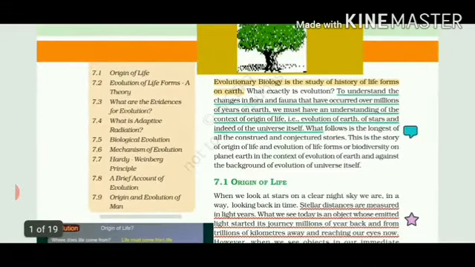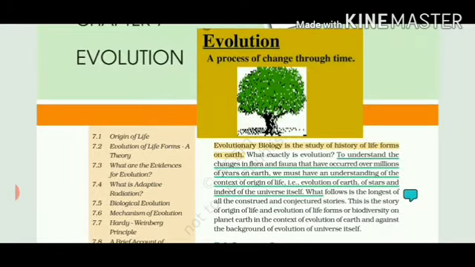Evolutionary biology is the study of the history of life forms on Earth. Simply, we can define it as a process of change through time. Not only animals have changed, but even plants. The changes of both flora and fauna that occurred millions of years ago on this earth give us evidence to study the evolution not only of living organisms, but also of earth, stars, and the universe.